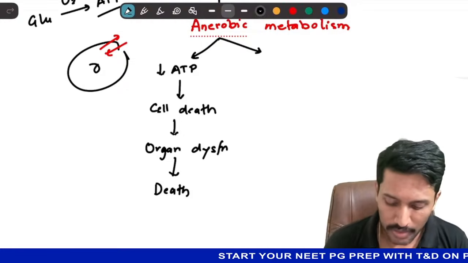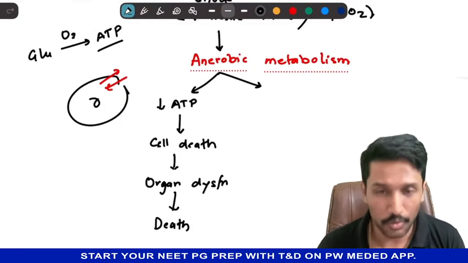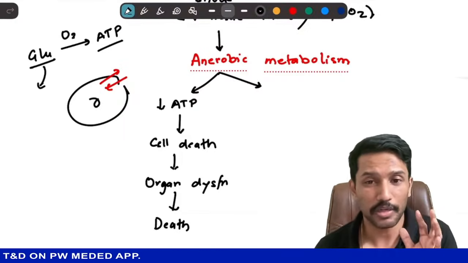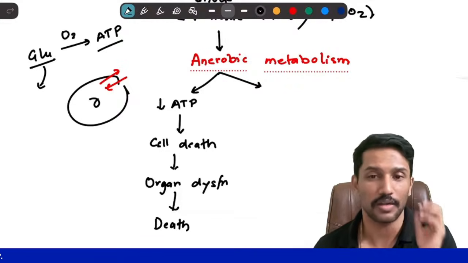The second thing that the switch between aerobic and anaerobic metabolism is going to do relates to the end product. In aerobic metabolism, the end product of burning glucose is water and carbon dioxide.